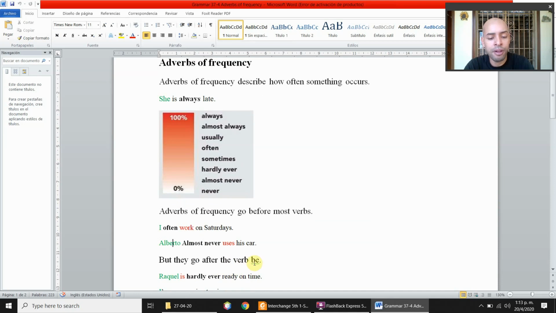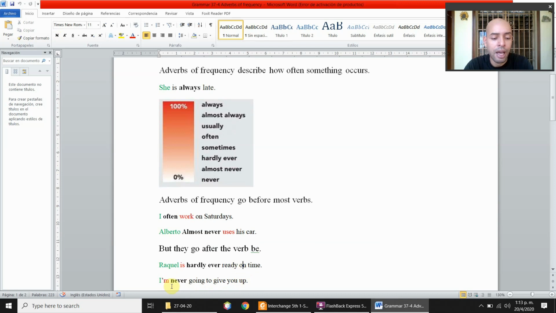But they go after the verb be. Raquel is hardly ever ready on time. As you can see, the adverb of frequency is after the verb be. Raquel is hardly ever ready on time. I'm never going to give you up. After the verb be, in this case, the 'm represents am. I'm never going to give you up. This is the adverb never.